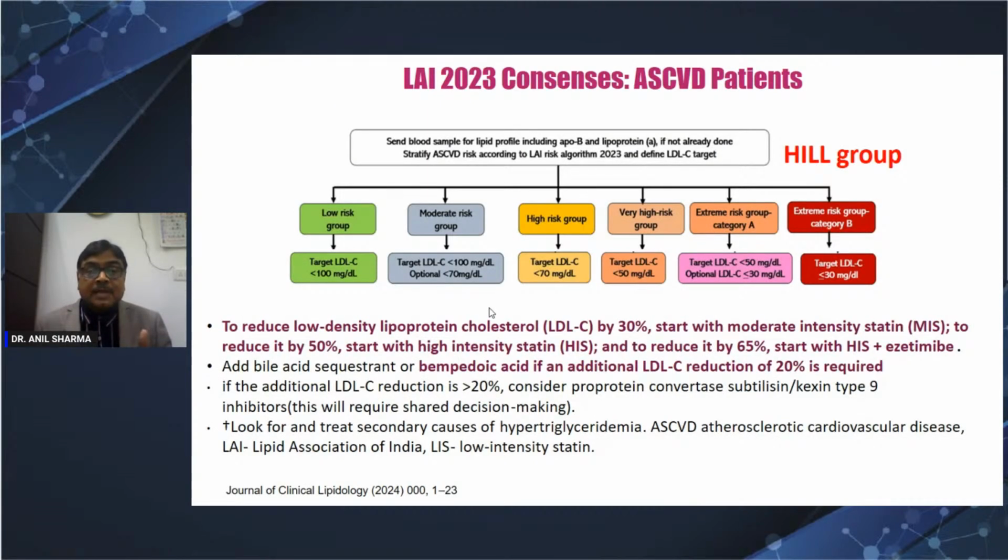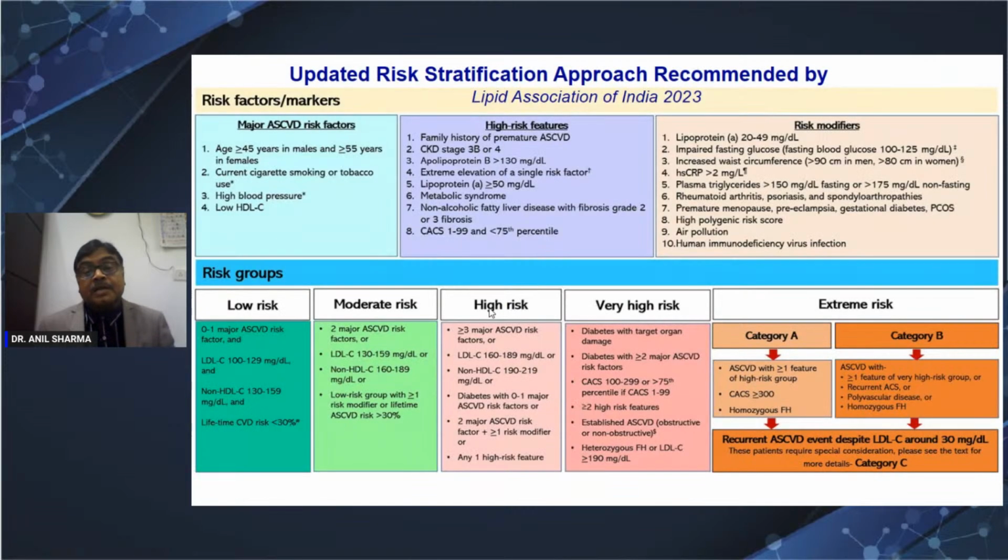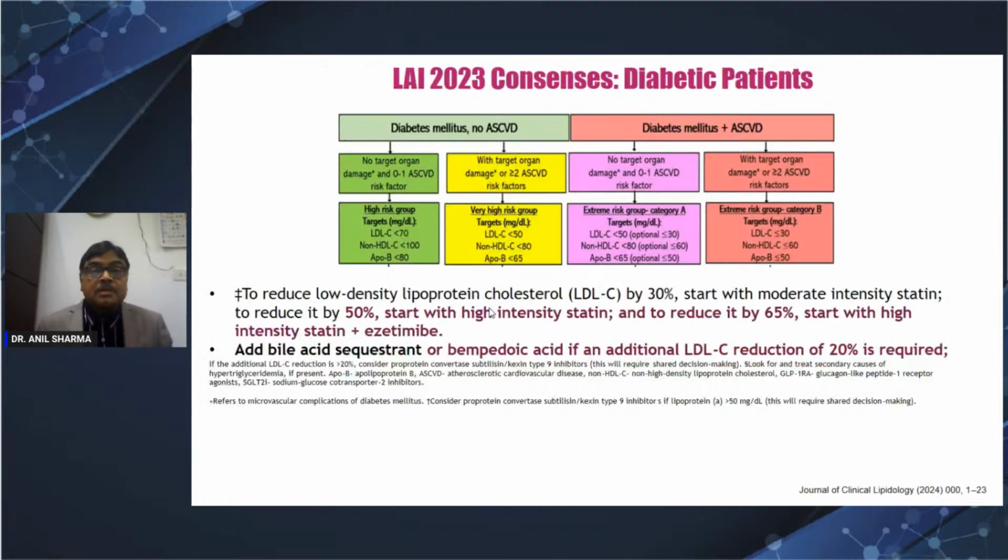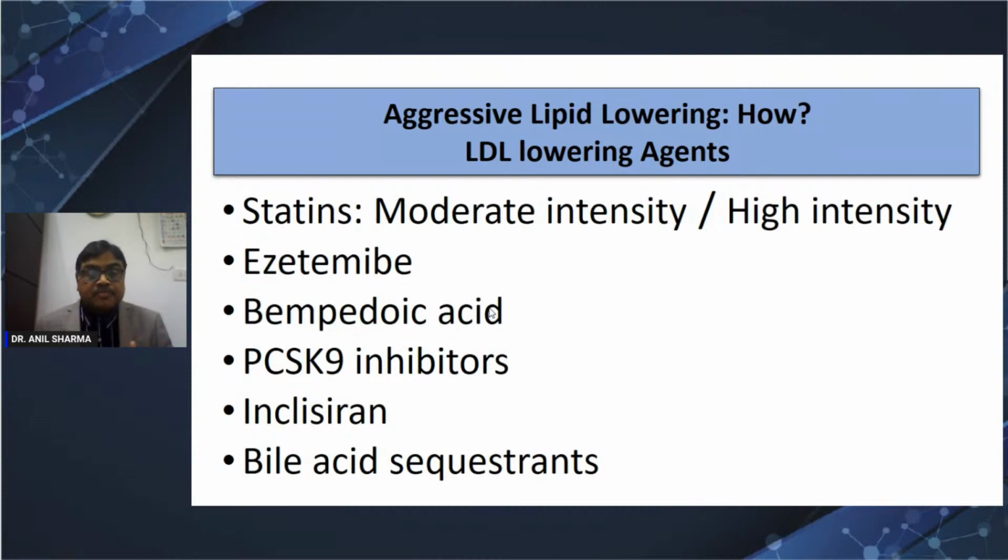So what is LAI, that is the Lipid Association of India. There are so many groups which I already discussed, but they say in the extreme risk group, with a recurrent event with multiple risk factors with ASCVD, the target should be less than 30. In a diabetic patient without ASCVD, 70; with target organ damage, 50. Diabetes plus ASCVD, the target is 50. Those with target organ damage or multiple risk factors, the target is 30. So in diabetics, it becomes more aggressive.